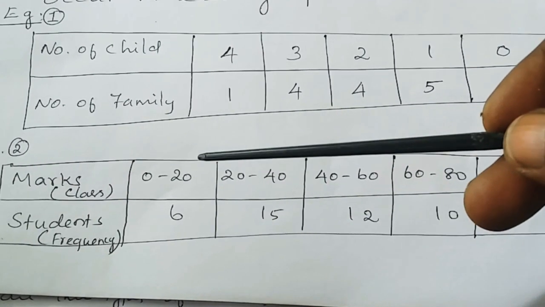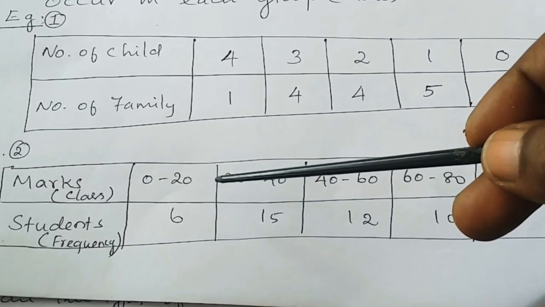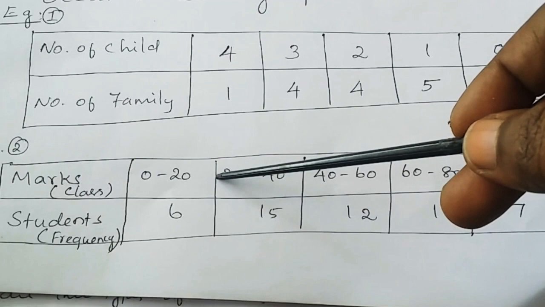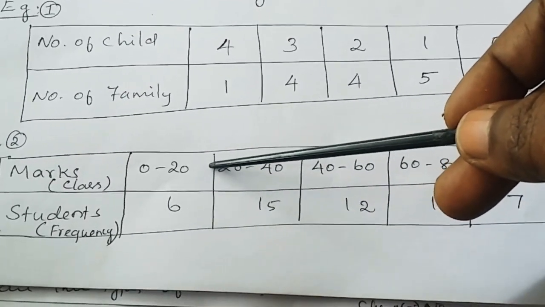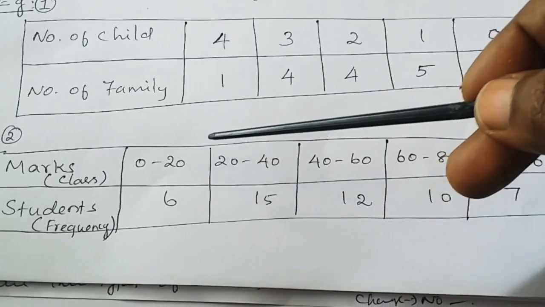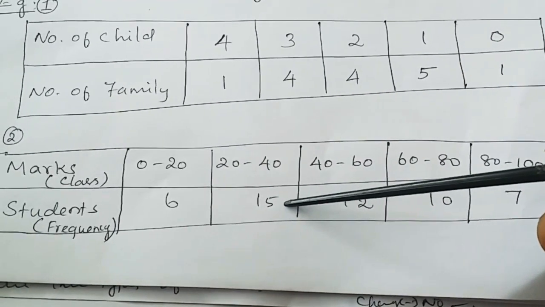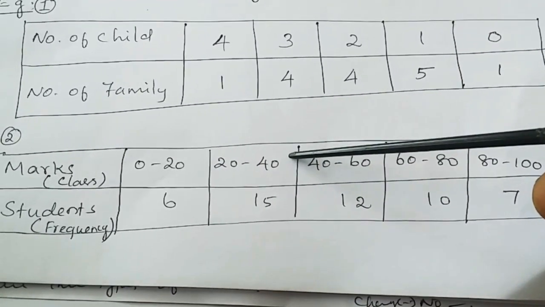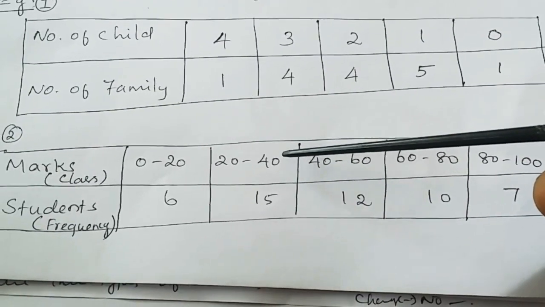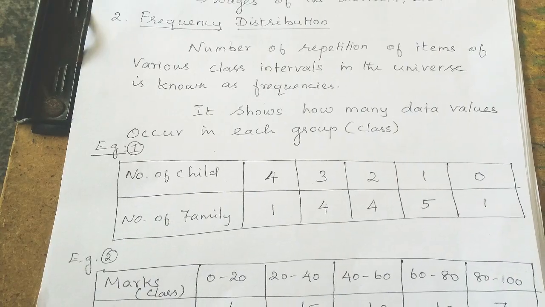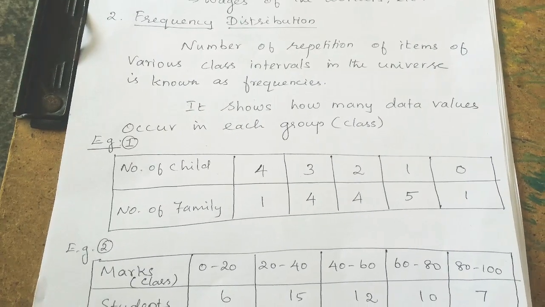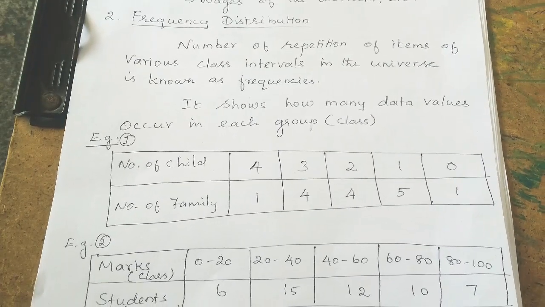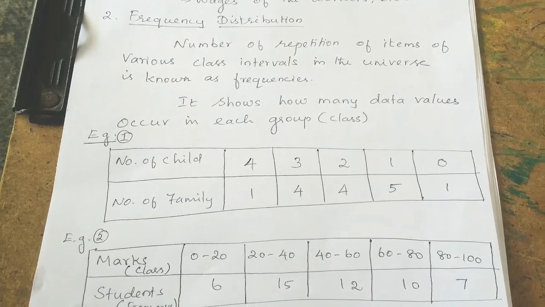Another example, marks of the students and number of students. The number of students indicates the frequency level of each group. The 6 students maybe got 0 to 20 marks. In statistics, the frequency of an event is the number of times the event occurred in an experiment.